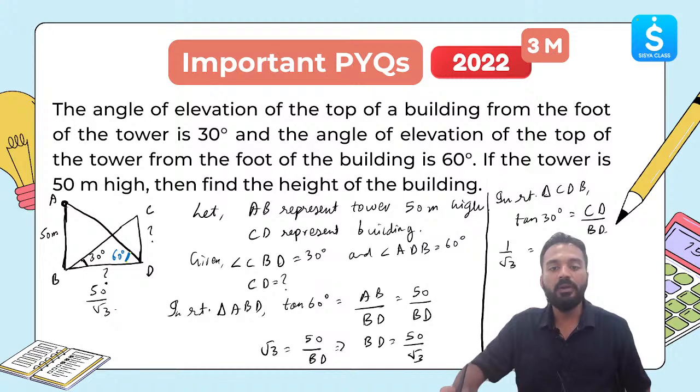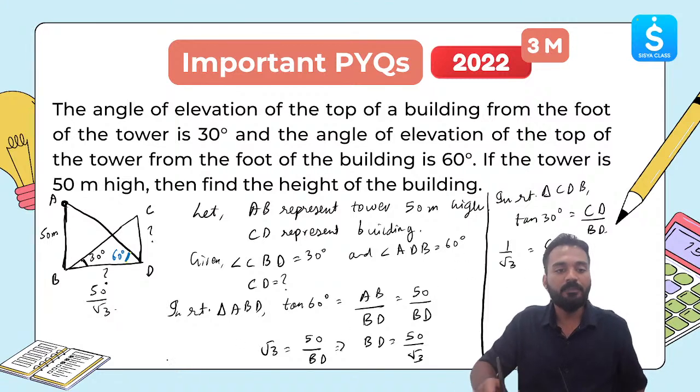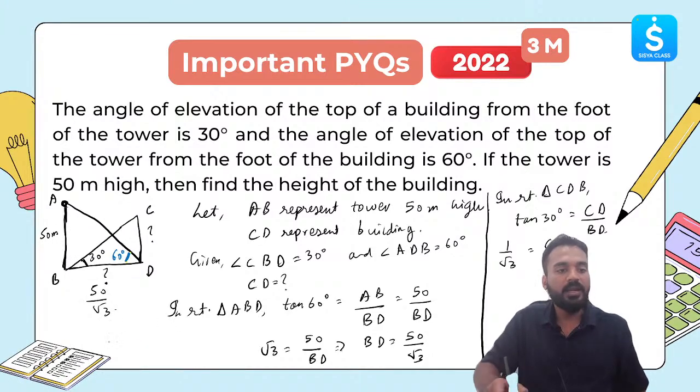BD we already know is equal to 50 by root 3. So let's write CD divided by 50 upon root 3. Clear? Now CD will become equal to, what will be the final value of CD? Let me erase this part and write this in green color over here.